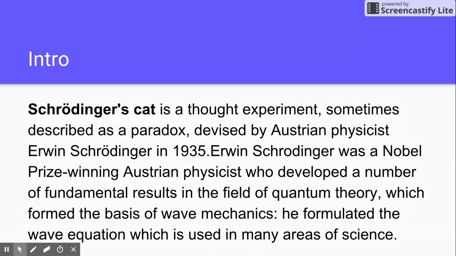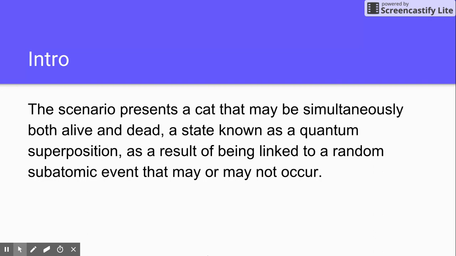Introduction. Schrodinger's cat is a thought experiment, sometimes described as a paradox, devised by an Austrian physicist, Erwin Schrodinger, in 1935. Erwin Schrodinger was a Nobel Prize winning Austrian physicist who developed a number of fundamental results in the field of quantum theory, which formed the basis of wave mechanics. He also formulated the famous wave equation, which is used in many areas of science.